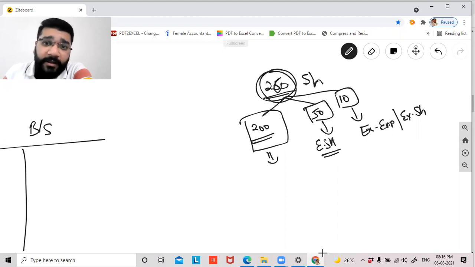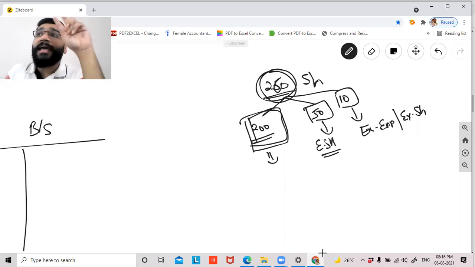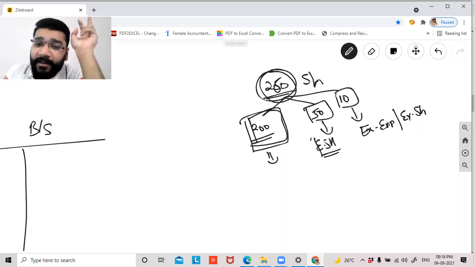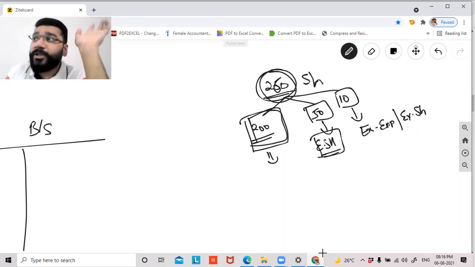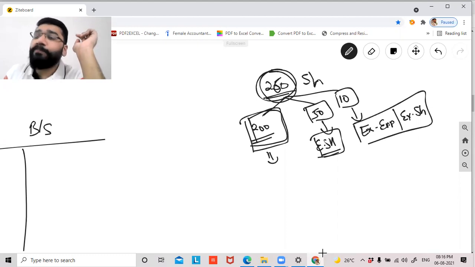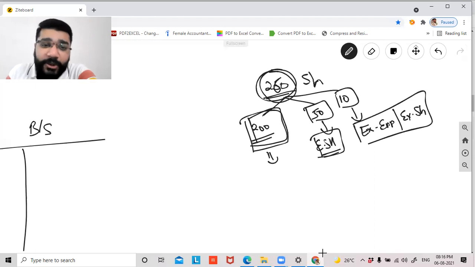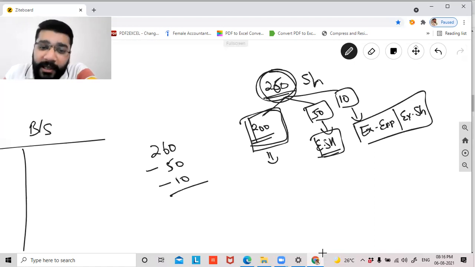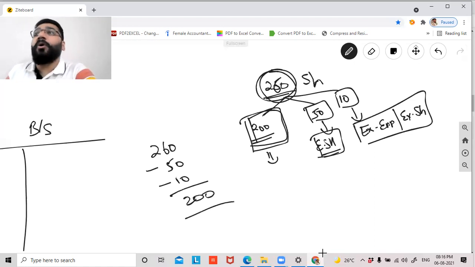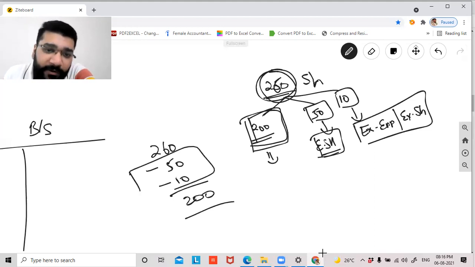Yes, because the upper limit is 200. When I counted 200, I eliminated two categories: one is my continuing employee shareholders, and one is my ex-employee shareholders. These two will not be taken into consideration. Eliminate these people from this 260. You need to eliminate the 50 who are my current employee shareholders and the 10 ex-employee shareholders. If the remaining is within 200, then allowed. Now are you clear, Brinda? So these two categories are excluded from counting the limit of 200 members.